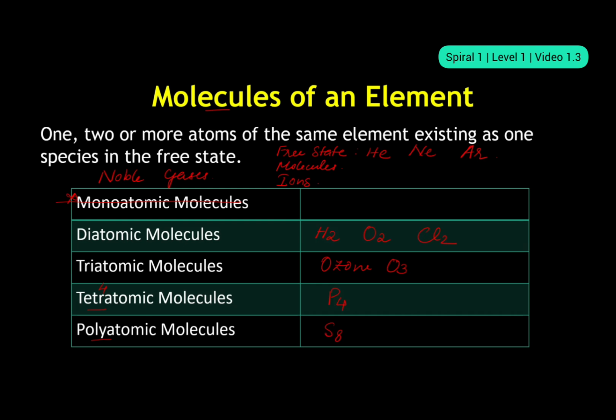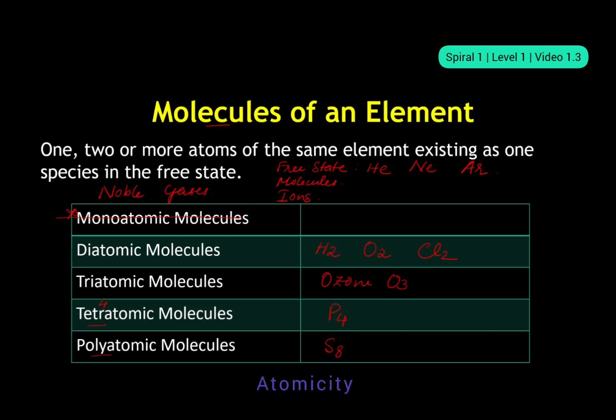Now, I need to introduce you to one new term, known as atomicity. What is atomicity? Atomicity is the number of atoms present in one molecule of the substance. So, however many atoms there are in one molecule, that is the atomicity. What is the atomicity of S8? It is 8. What is the atomicity of P4? 4. What is the atomicity of H2? 2. Like that.